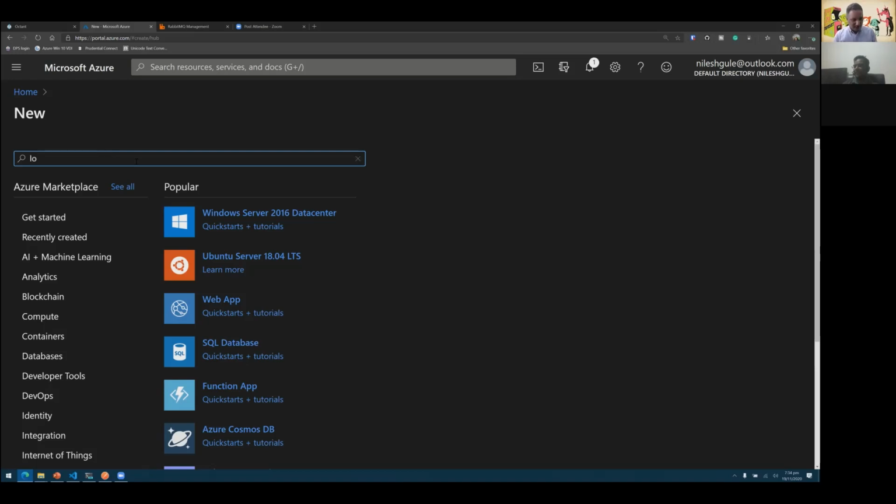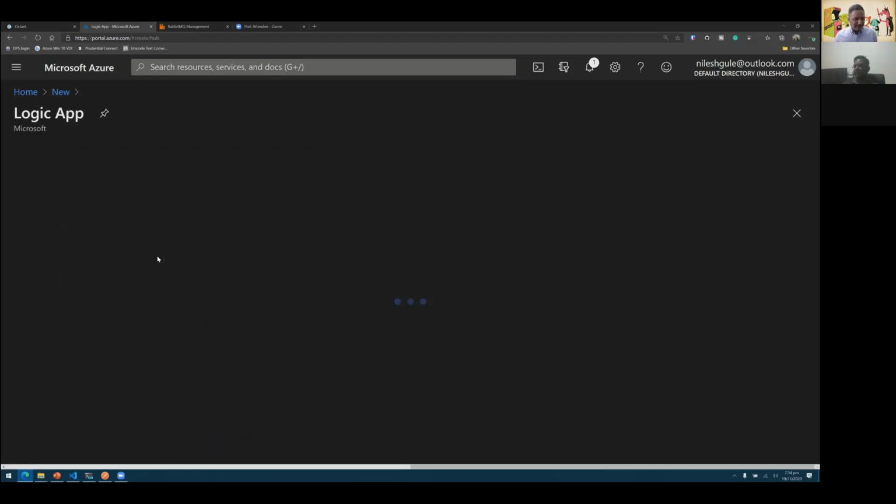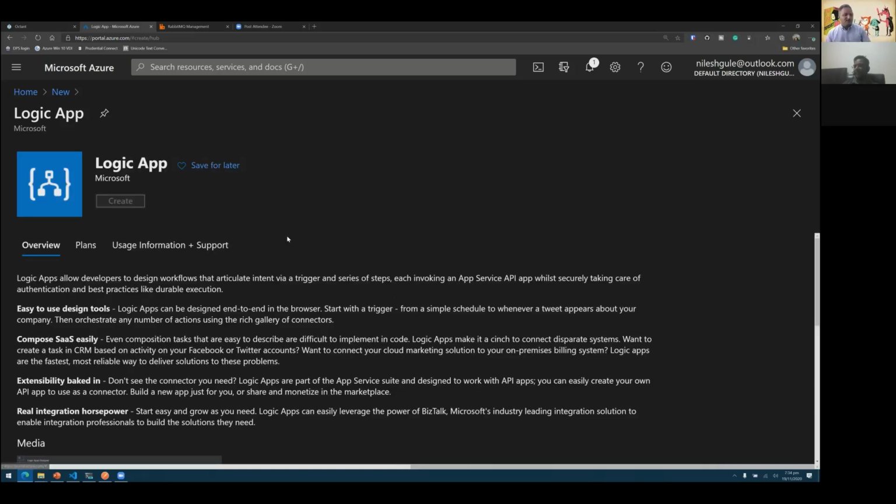So again, I go into create new resource and I say I want to build a Logic App. And I'll be presented with similar options where I need to choose what is the resource group and where do I want to deploy this.